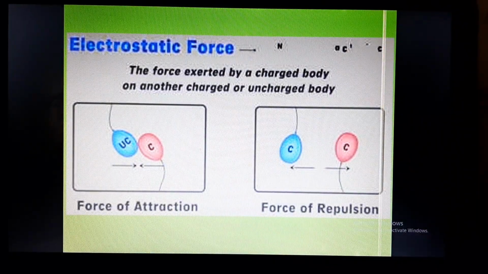Now here you can see that electrostatic force is a force which is exerted by a charged body on another charged body or uncharged body. So in this force, the source of force is a charged body, whereas the body which is receiving the force can be charged as well as uncharged. Now this force can be either an attractive force or a repulsive force.